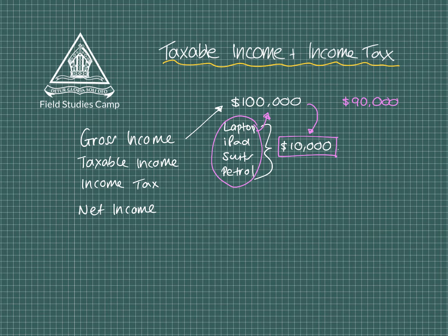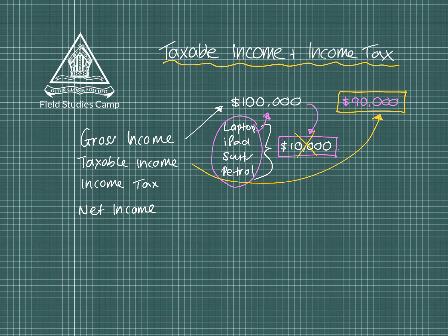So what they say is this: well, to help with the fact that you spent $10,000 on your work in order to earn that money, we're going to help you out by saying we're not going to charge you any tax on that. They're not going to refund the $10,000 because that's just not right. But they will say, because you need that $10,000 in order to earn your money, we're just not going to tax it. So they work out that your taxable income, the amount of money which we believe you should be taxed upon, is now going to be $90,000.